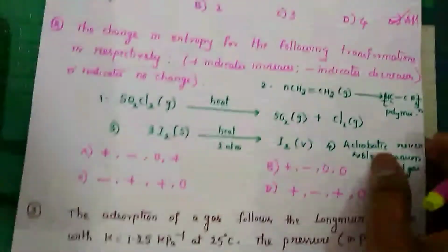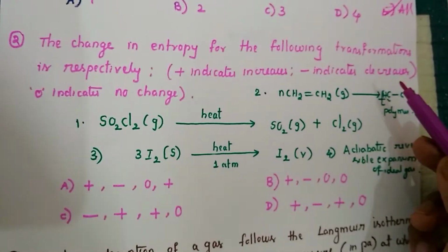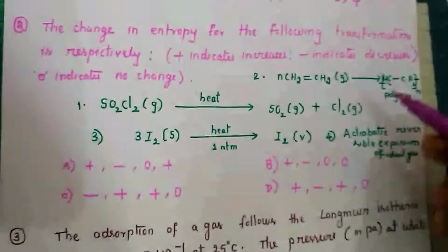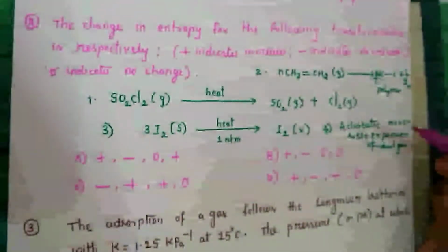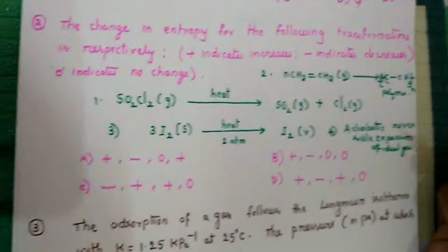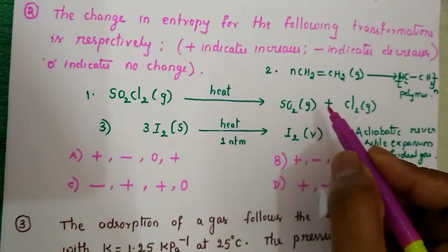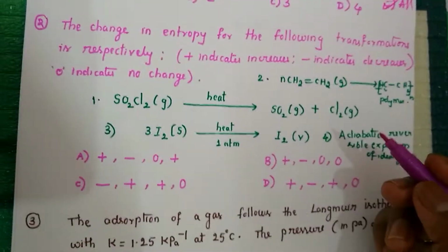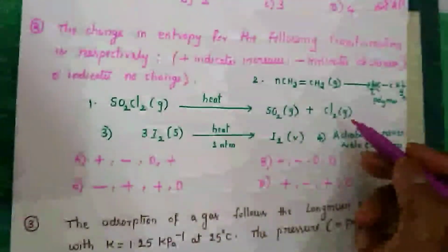Next, come to the next question: the change in entropy of the following transformations is, respectively. They have given a few reactions and they are asking about the entropy change. Basically, the change in entropy depends upon the change in the number of moles of gases. If the number of moles of gases increases, the randomness increases because entropy is a measure of randomness. So automatically del S will also increase and become positive.